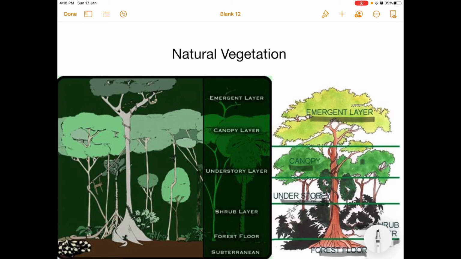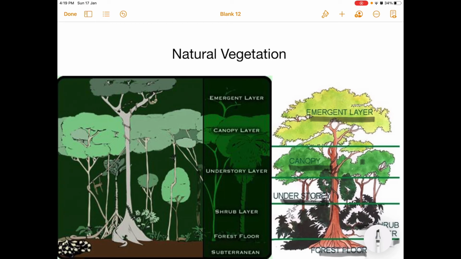The next layer is the canopy layer. What is the canopy, children? Because different trees grow at different heights, an umbrella-like structure is formed, and because the trees grow close to one another, the canopy blocks the sunshine and the wind, and that is why the area becomes marshy and sunlight is not able to penetrate. It's difficult to pass through this area, and there is a lack of transportation facilities also. That is why these forests have not been cleared or used by the people. Instead, good varieties of trees are found in this area.